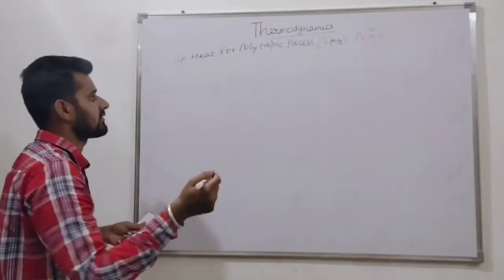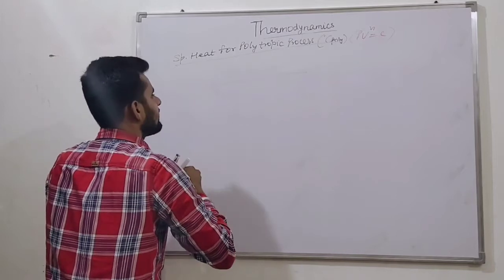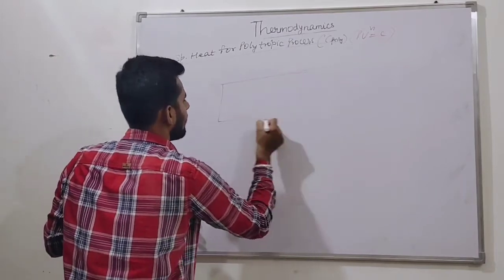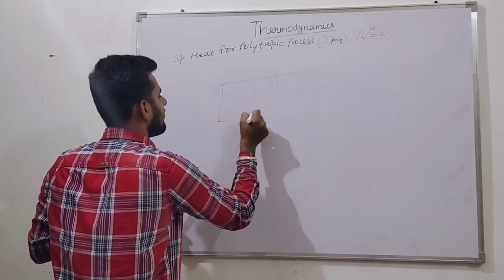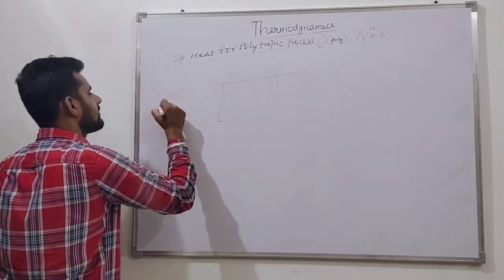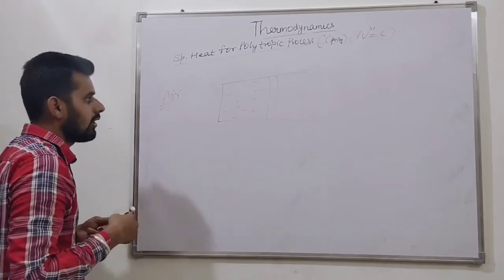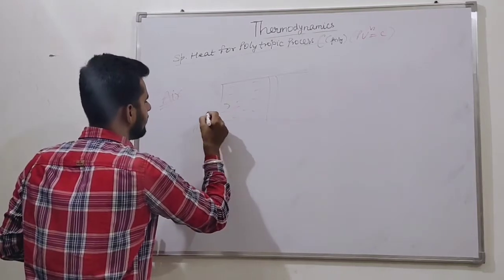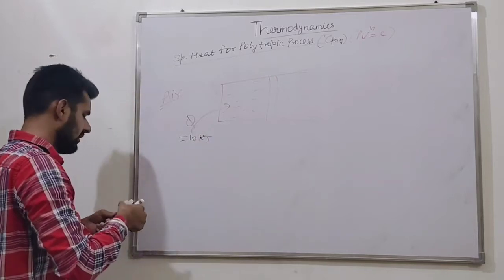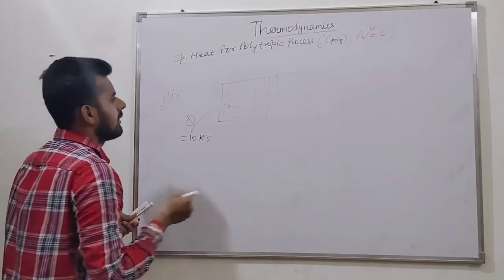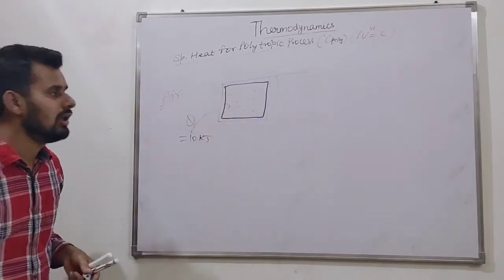Why is C poly negative? Let's try an example. Friends, this is a piston cylinder arrangement. This is a cylinder, this is a piston, and inside the cylinder there is an ideal gas, like air. Air is an ideal gas. Now what will happen? We supply heat Q to the air, suppose 10 kilojoule. This is our system.